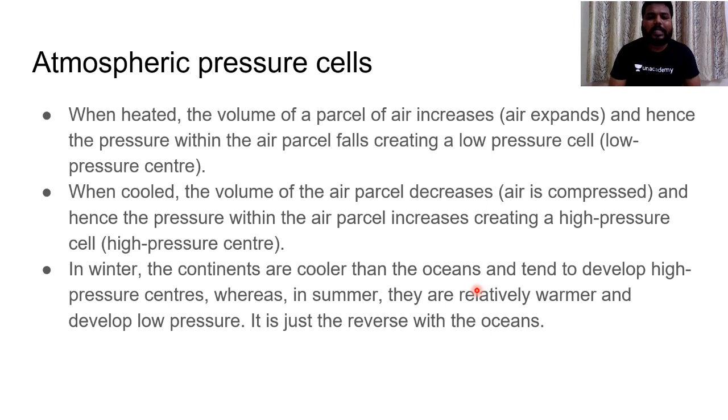Clear? Those continents and land masses have rapid intaking of heat and rapid loss of heat. So the continents in the winter season would be cooler than the oceans, because oceans might not have radiated back the heat which they have intaken, and tend to develop high pressure centers. So generally in winter seasons, on continents we have high pressure, and on water bodies we would be having low pressure. Relatively it is opposite in summers: warmer conditions are present on the continents and it would be having development of low pressure.